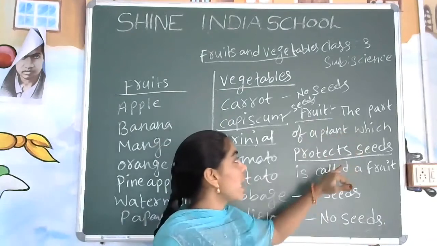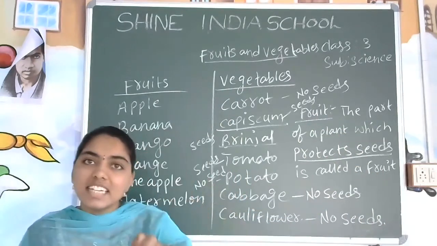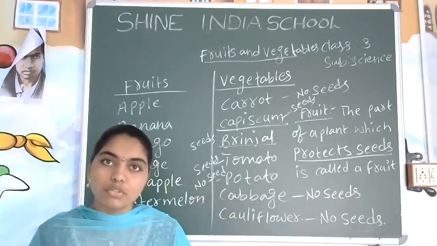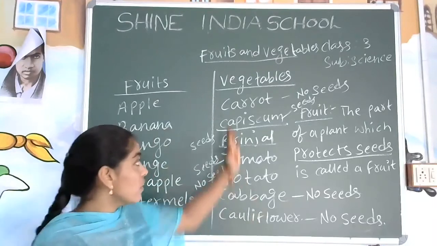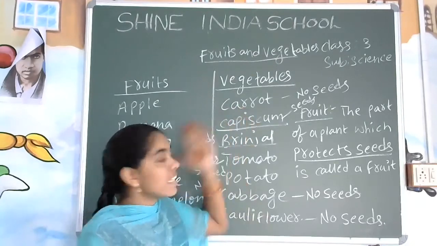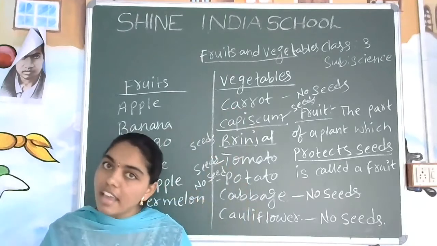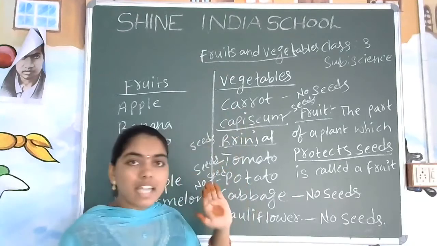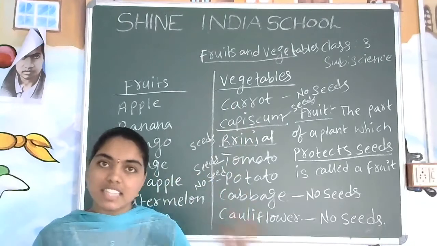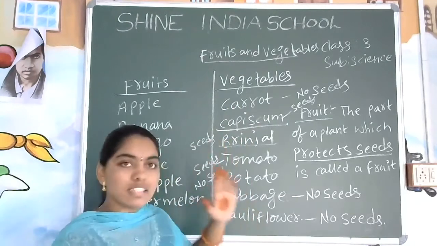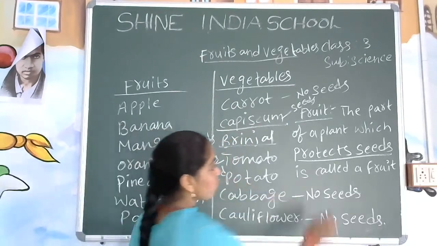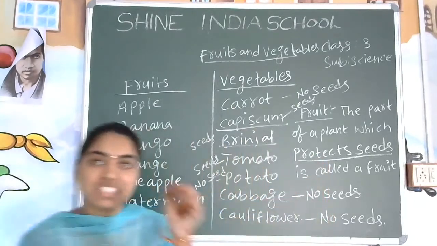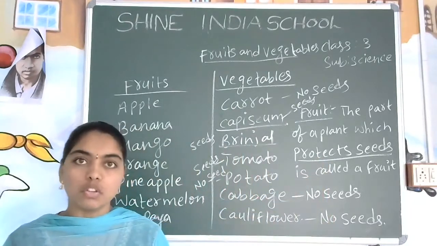The part of the plant which protects the seeds. If the seeds are there, those are called fruits only, not vegetables. Now you will get some idea. See here, the carrot does not have seeds, so it is a vegetable. The capsicum has seeds inside, so it is called a fruit. That is what I have written: protects the seeds. If the seeds are there, it is called a fruit only.